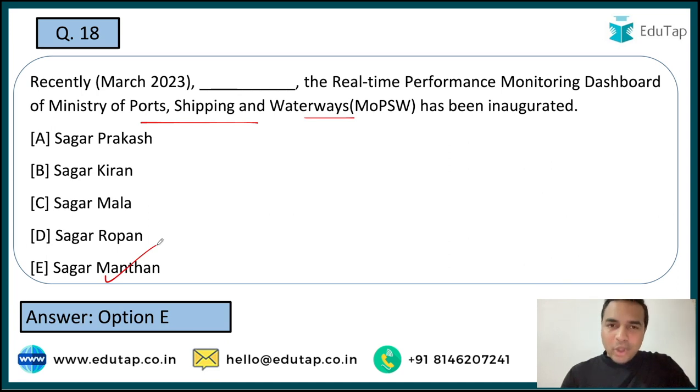Here I would like to tell you one more thing: in the exam it can also be provided that Sagar Manthan is a real-time performance monitoring dashboard, and you will be asked to identify the name of the ministry which has launched this particular dashboard. The right answer will be the Ministry of Ports, Shipping and Waterways.